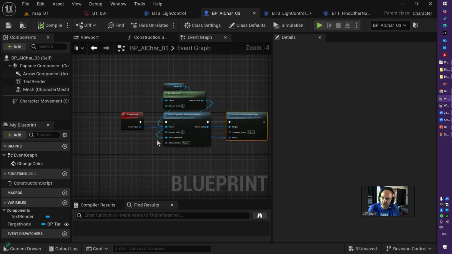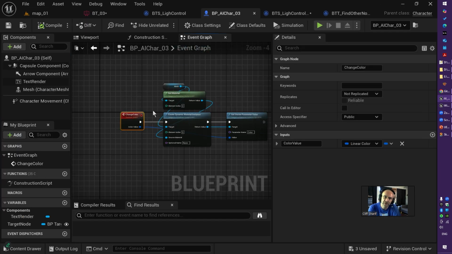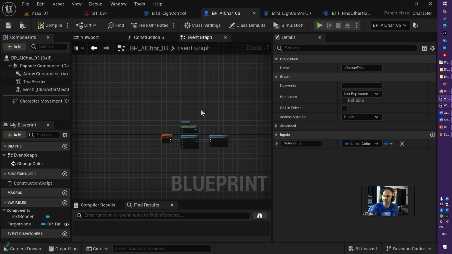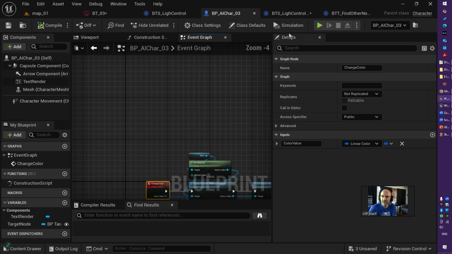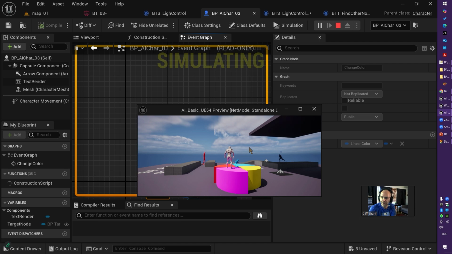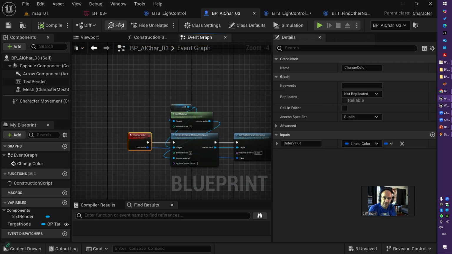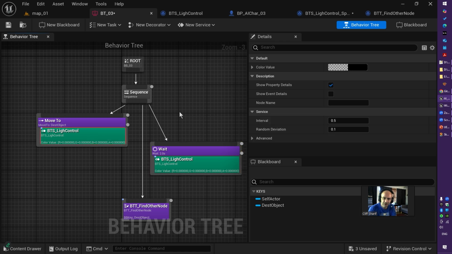As you see inside the character, I just have one event called from the AI controller, called from the behavior tree, to change the color. You can implement a personal function, detect how the character is moving, and depending on the character movement, change the color. You can do that here. But you can run an AI service and save a lot of time and make things more accurate.